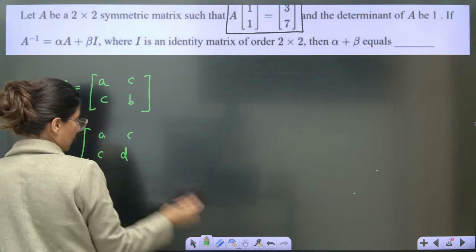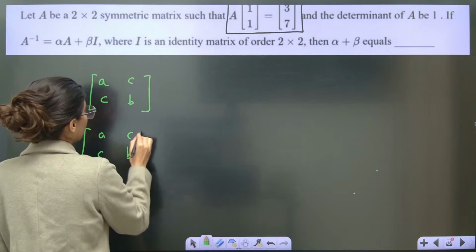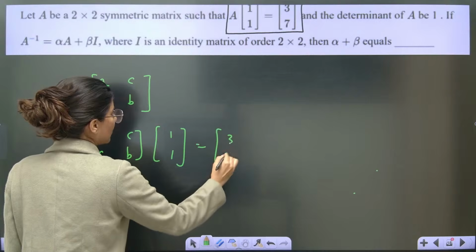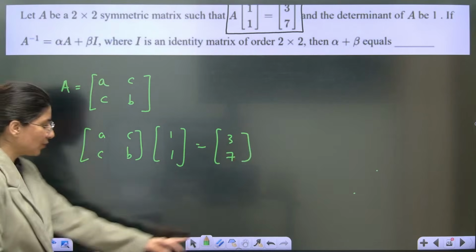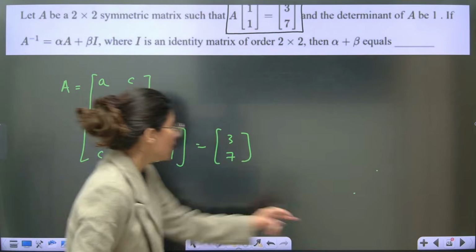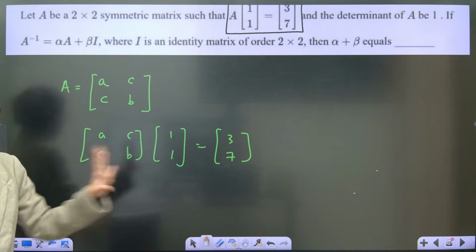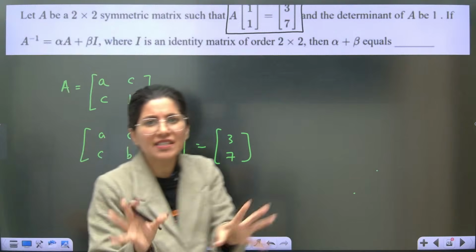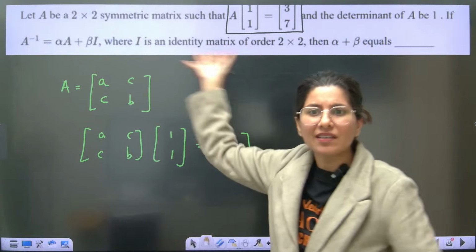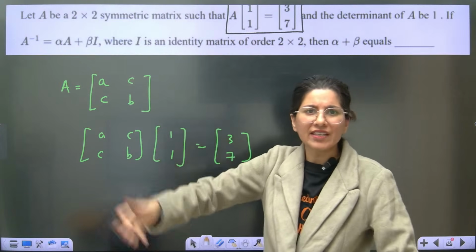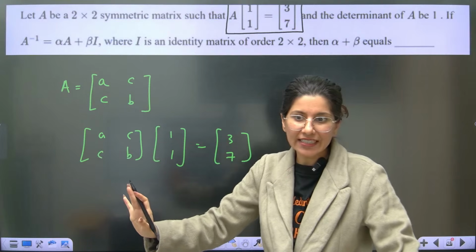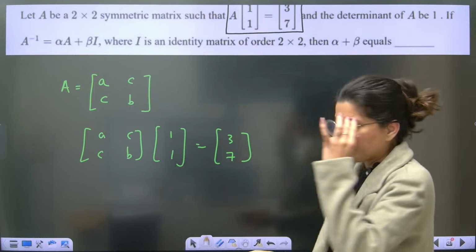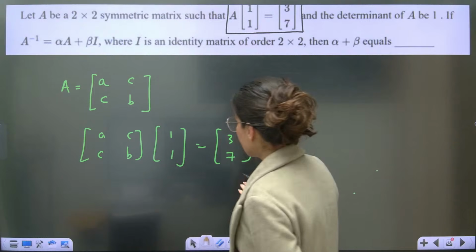A, C, C, B is right here. Then you have 1, 1. Then you have 3, 7. So in this manner, if you perform this matrix operation, you can get the complete matrix A. So the first half of the question is a very basic matrix question. The equation is given, solve it, get the value of A. Any difficulty in that? Or do you feel this first half is difficult? No. Okay. So yes, this is how it is.